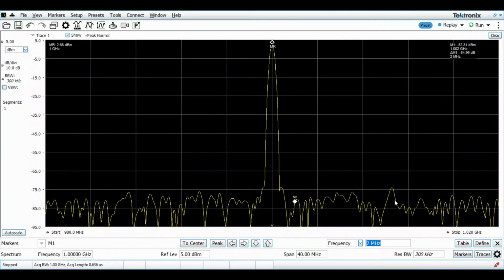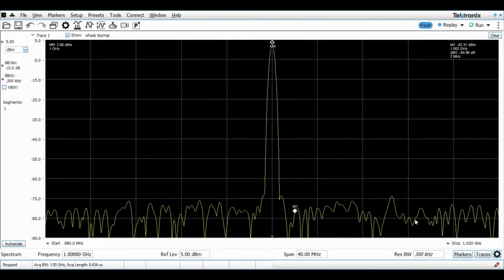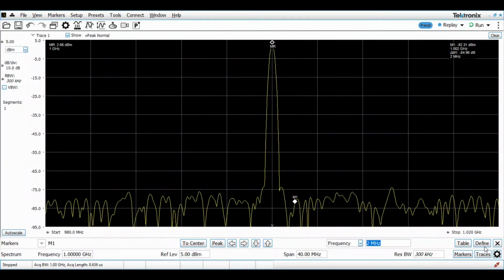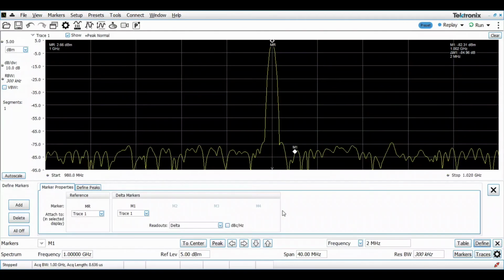Now with this, we can go and click onto define. This is the marker toolbar. If you click define, that will open up and you can have a definition of the marker. By chance, if you are not seeing this, then you can always go into the view and enable the marker toolbar. Once done, you can click onto define, and you can start defining the markers.